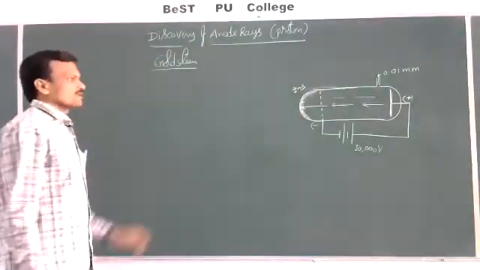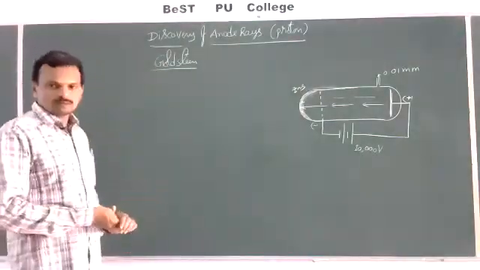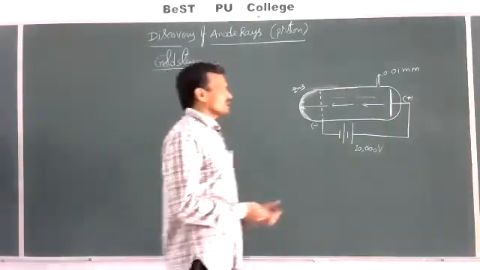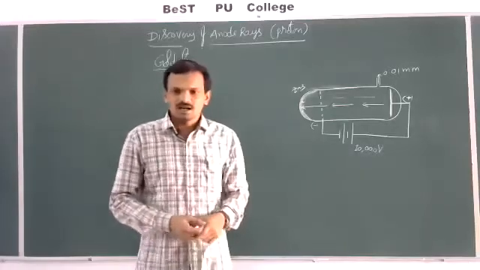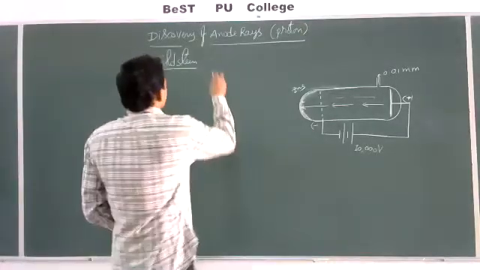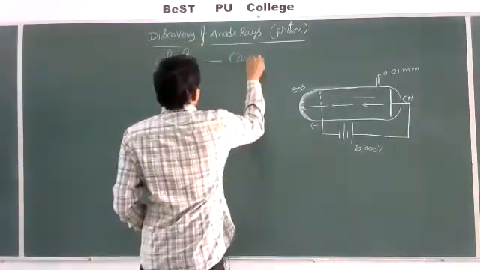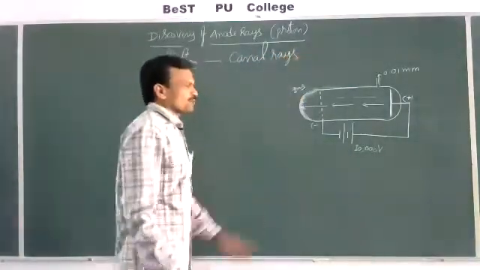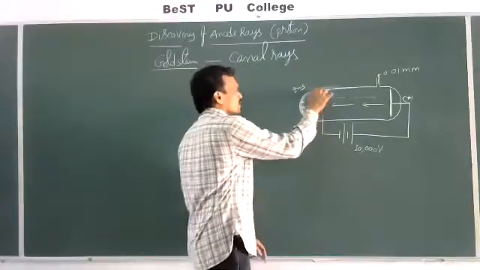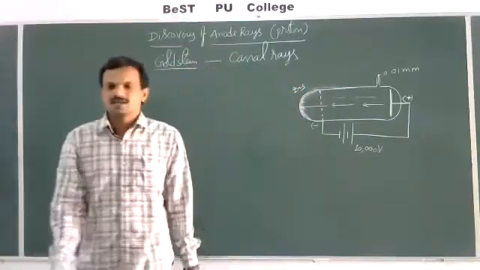So some rays are produced from the anode and travel in straight lines towards the cathode. Goldstein named these rays canal rays, since they come out through the perforations of the cathode.